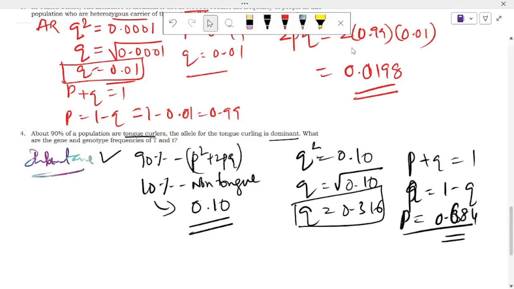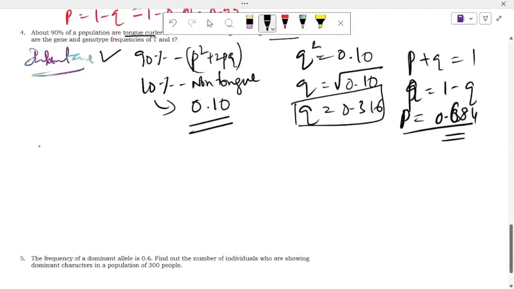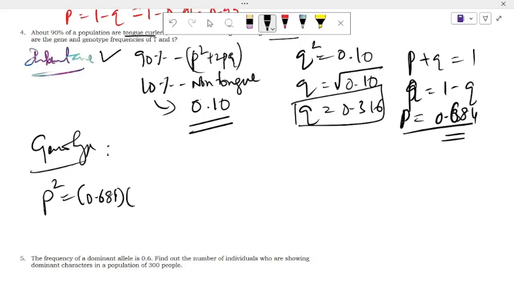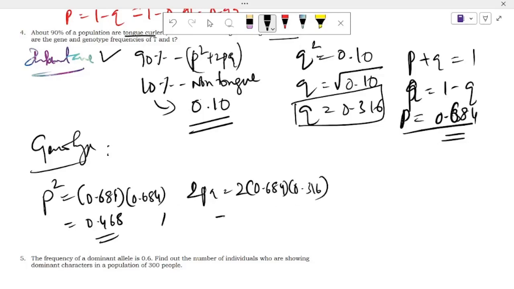Next we'll move on to genotype frequency. Genotype frequency is equal to p square. First we will calculate p square here. So p into p, 0.684 into 0.684. You'll get the value of p square, 0.468. Then calculate 2pq. You know the value of p, 0.684, and q, 0.316. So the 2pq value is 0.432.